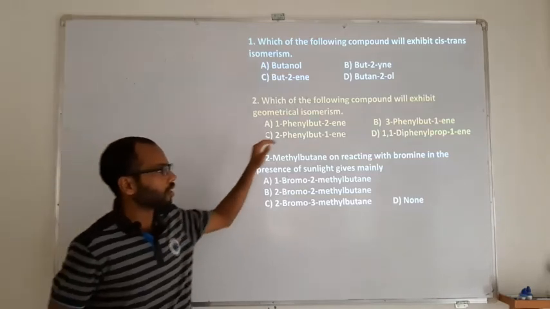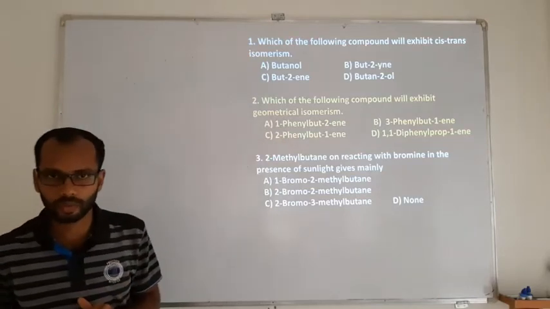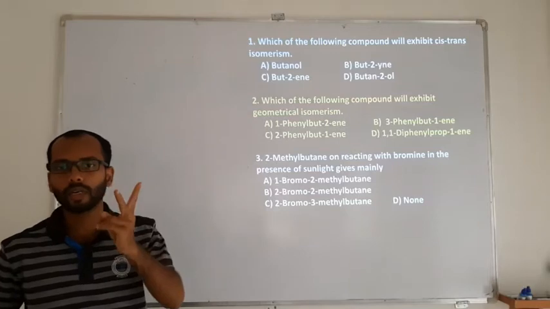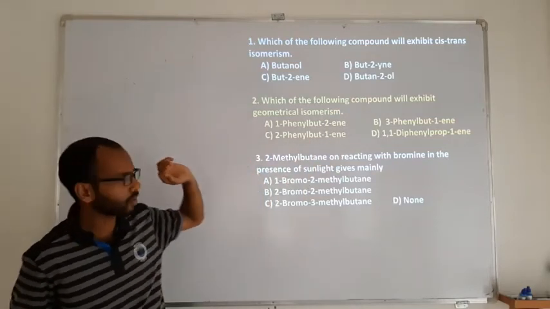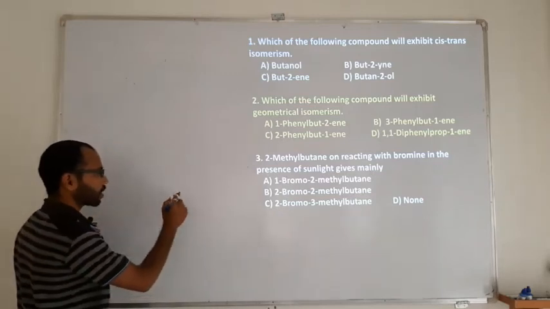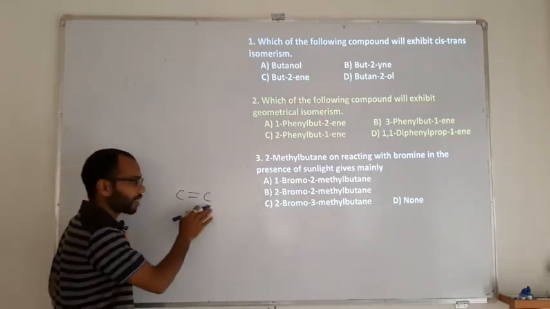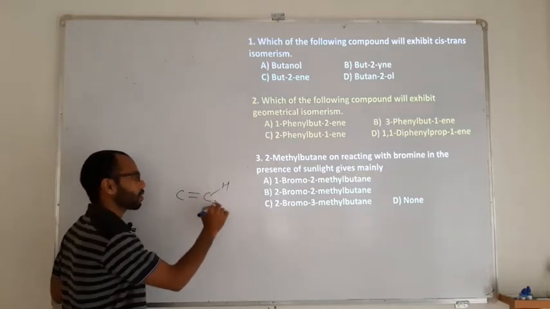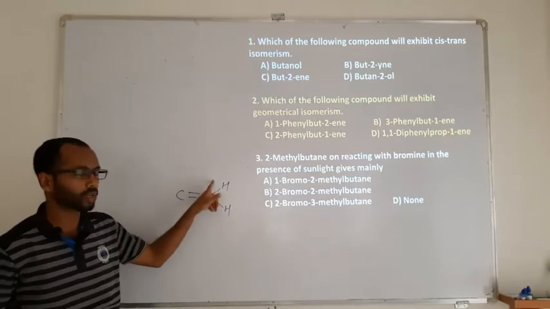But still, only having a double bond is not a criterion for geometrical isomerism. The double bond must connect 2 different groups. Whenever you have a double bond at the terminal carbon atom, in the sense at the last carbon atom, mostly that will have both hydrogens.